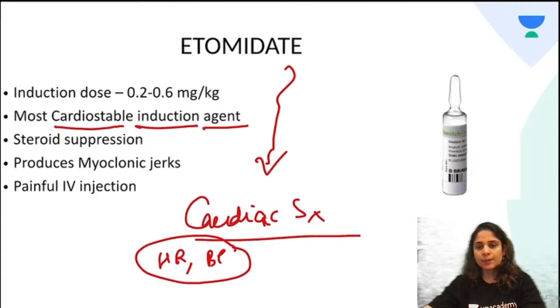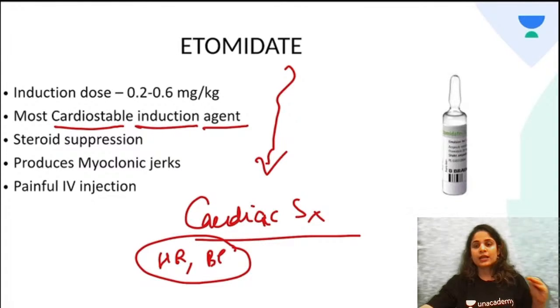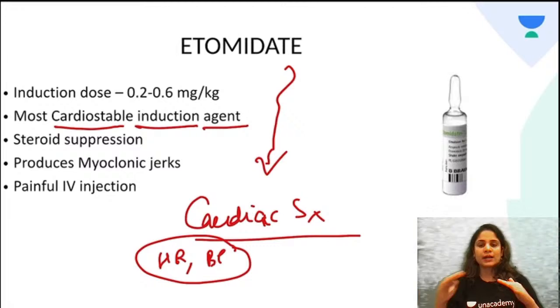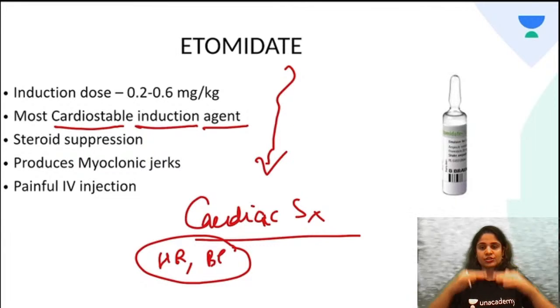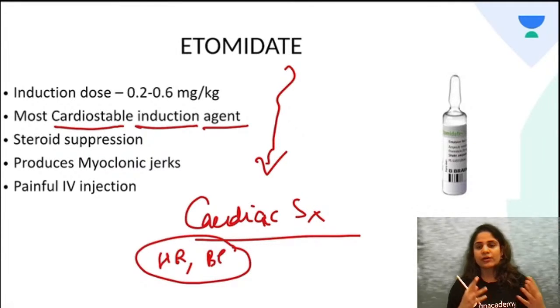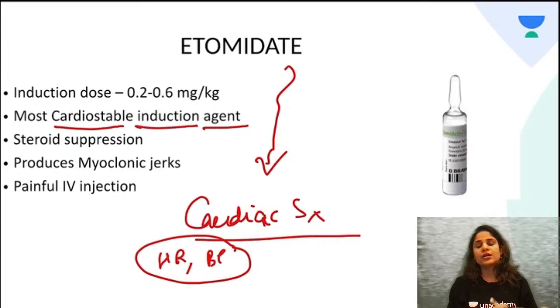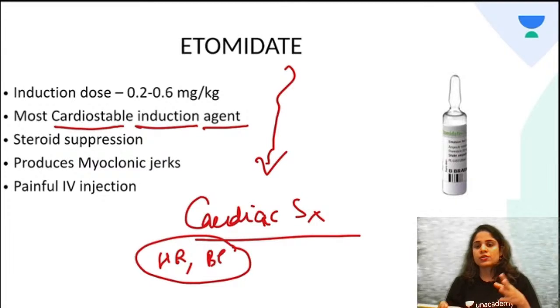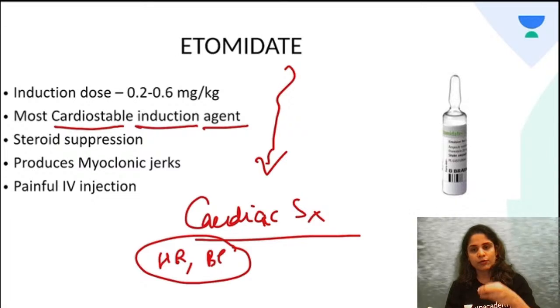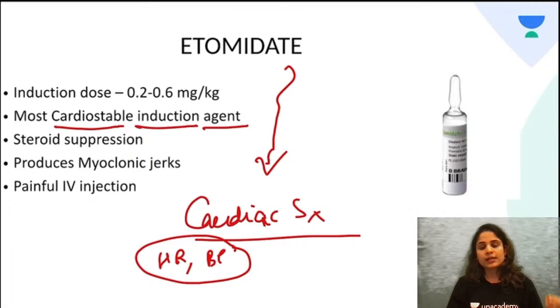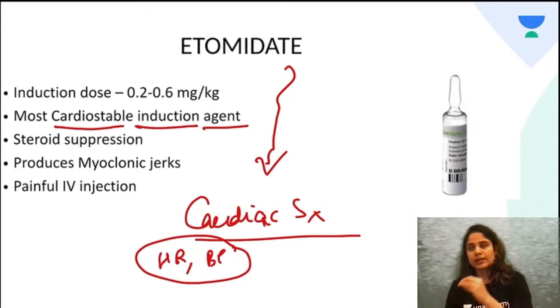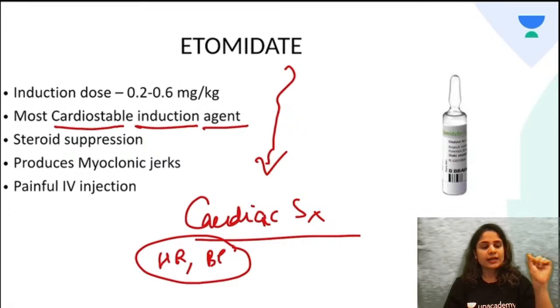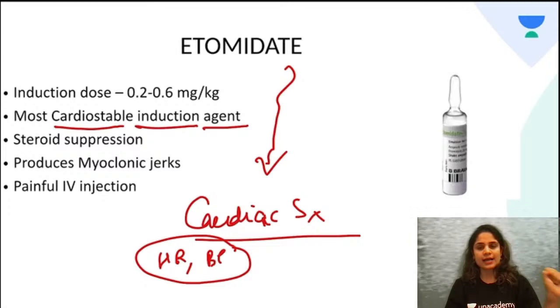Now, if you have a patient who has a cardiac condition like a recent myocardial infarction, in this patient you cannot allow much hypotension or hypertension or much change in the myocardial oxygen demand, or he can have a re-ischemia. So we want to use an agent which will constantly maintain the blood flow of the heart. So here the agent of choice will be Etomidate. If they ask you in your exam in cardiac surgeries which is the agent of choice, just blindly go ahead and mark it as Etomidate.